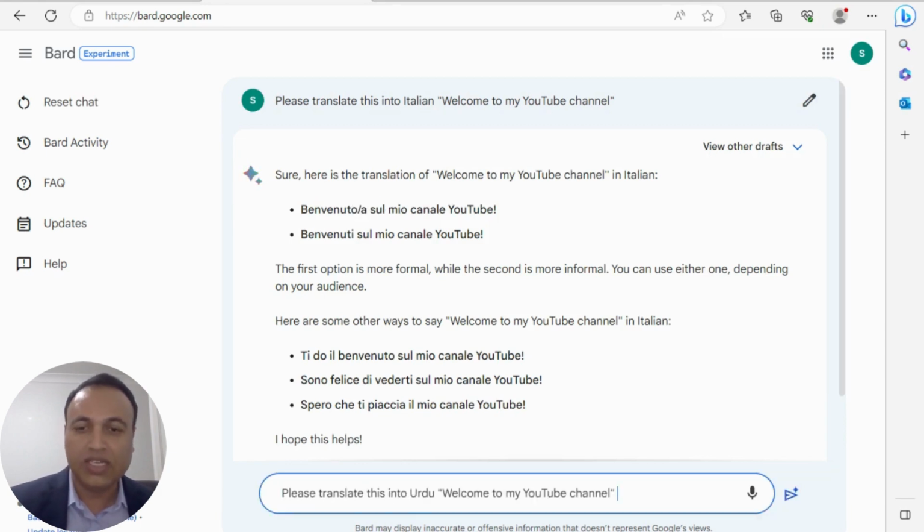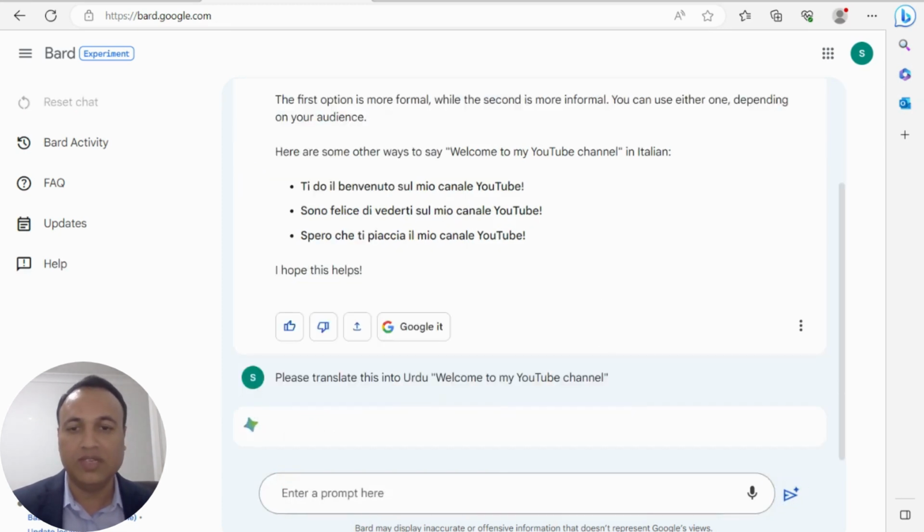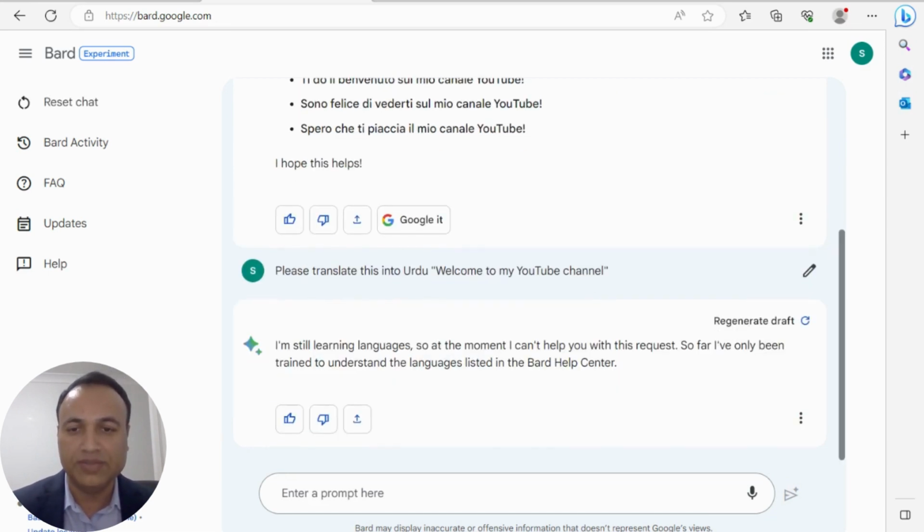Now let's try our second prompt, and let's try to translate this into Urdu language. Google Bard is working, and Google Bard is about to give us a translation into Urdu language. Google Bard is still learning this language, and at this stage, Google Bard is unable to translate this into Urdu language. So, guys, both AI models are great.